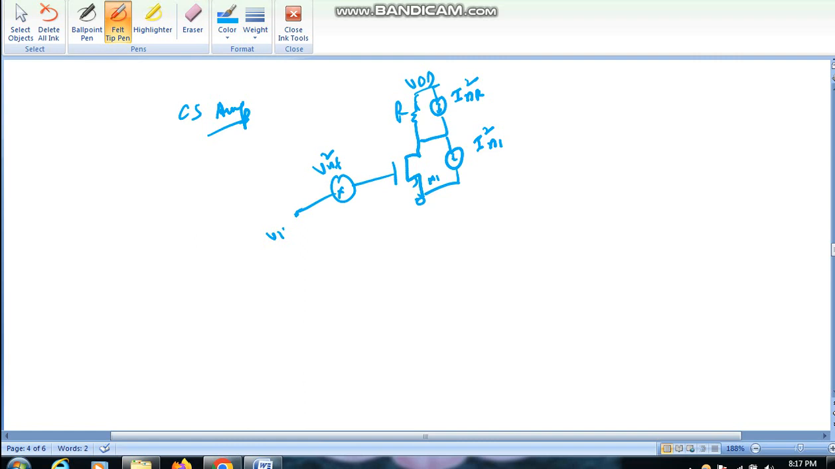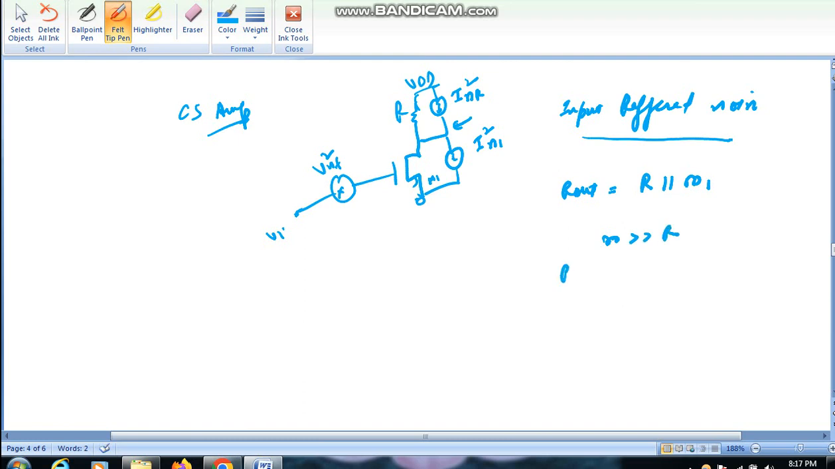Hello friends, in this video we will solve the noise problem for a common source amplifier. We will find out the input referred noise for this amplifier. So we know, if we see, output resistance R out is given by R parallel RO1. Say RO1 is much bigger than R, then R out is given by R.